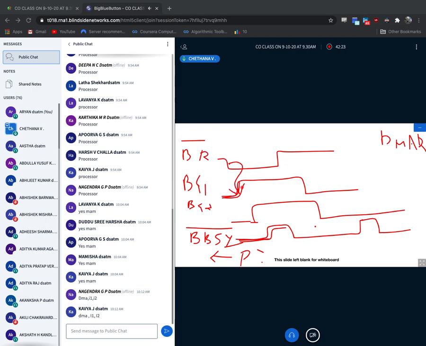I told you this is a daisy chain, so DMA1 should give the permission, then DMA2 will get the permission. So BG1, that means bus grant, will be awarded for DMA1. Now DMA1 will provide the grant, which is bus grant 2, and it will be awarded here.